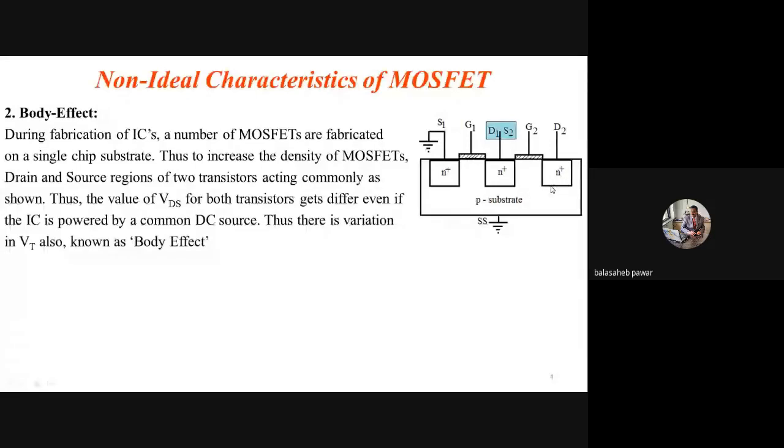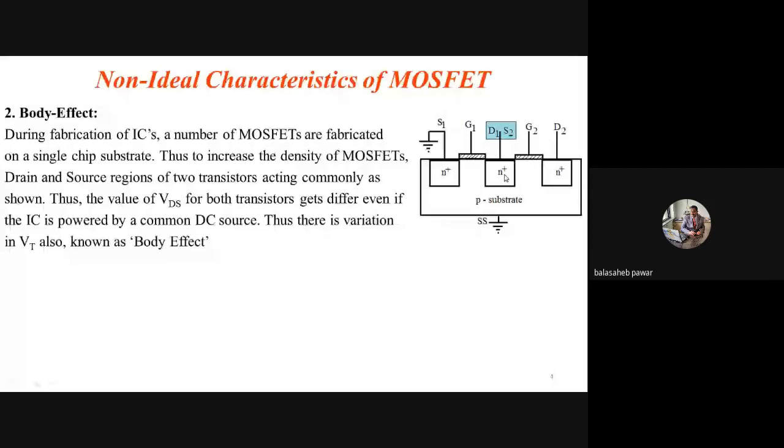Again, we have to apply some positive drain voltage to its terminal, and similarly some gate voltage, or VGS, to its gate terminal. Then again there will be a flow of current in the second transistor from its drain terminal to its source terminal. But what difference are you observing in this case?